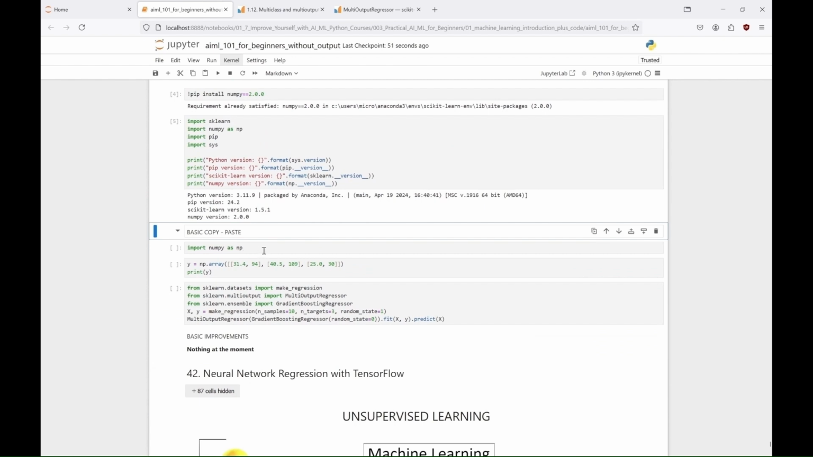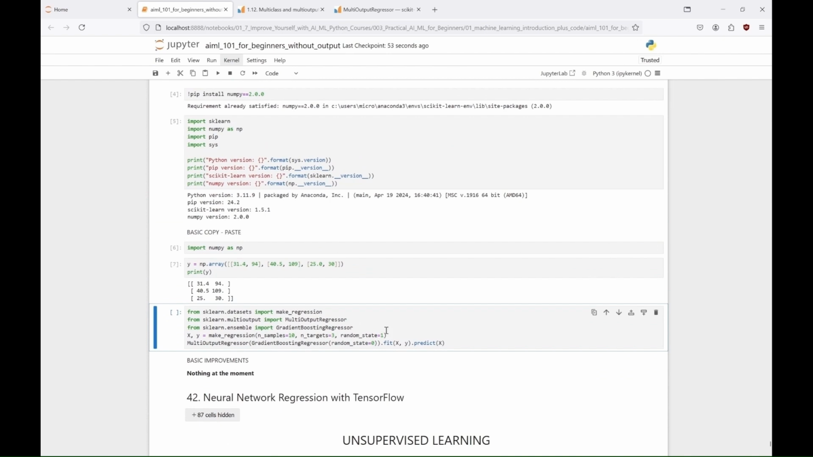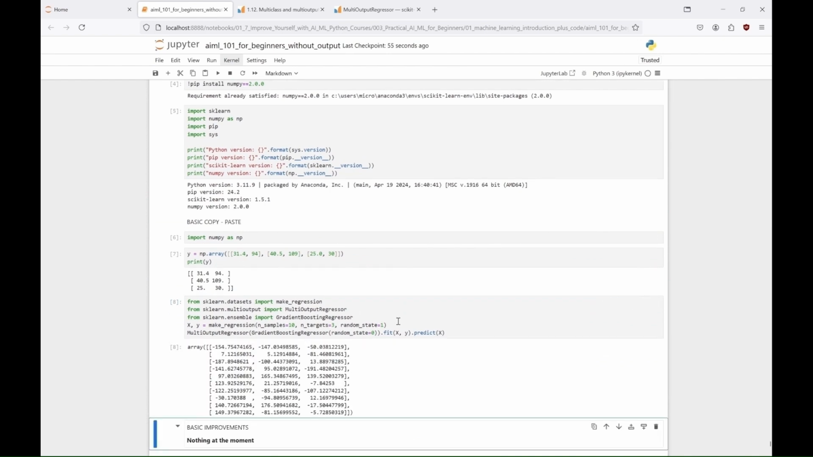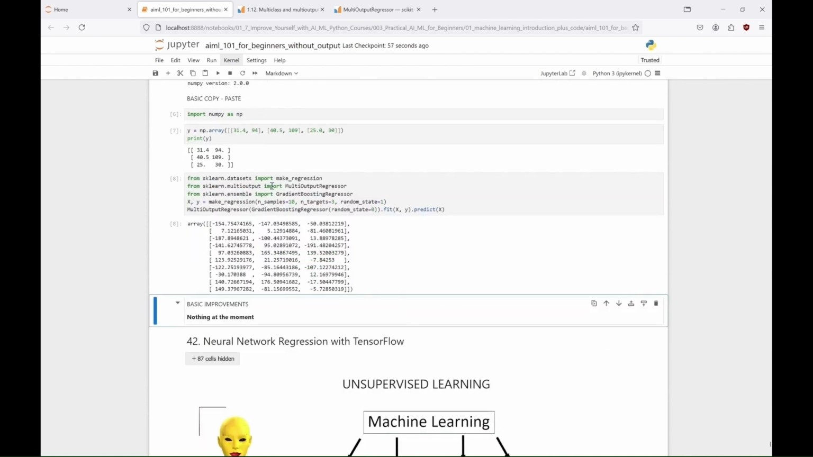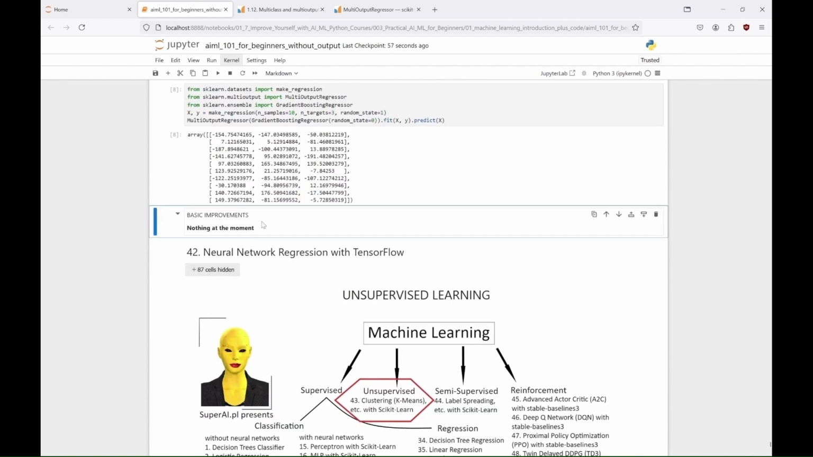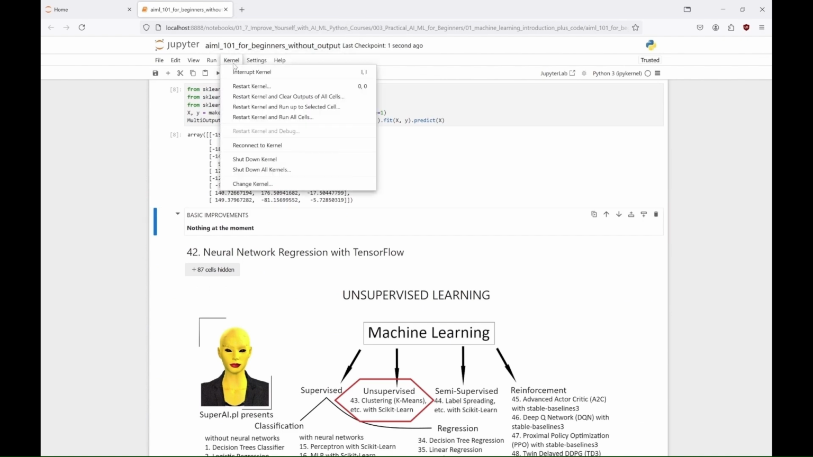Here we first create an array with multiple target values. Then, a synthetic dataset is generated with 3 target variables, and a multi-output regressor is instantiated. The model is trained on the generated dataset, X and Y, and predictions are made for the same input data, X, enabling the model to handle multiple target variables simultaneously.